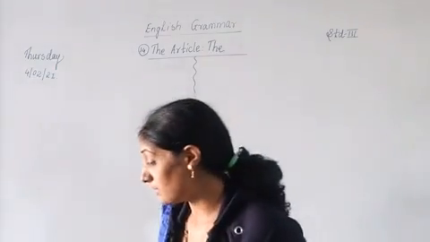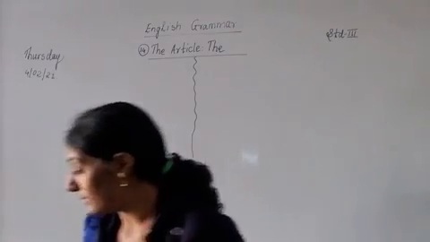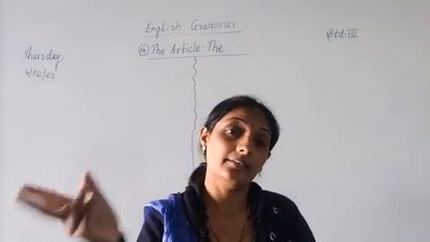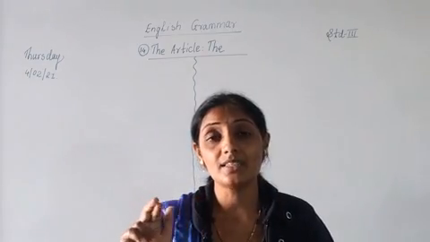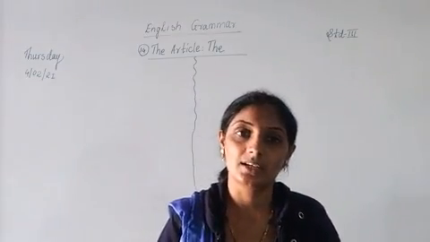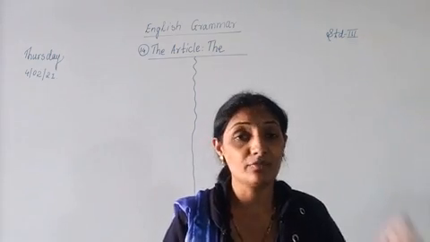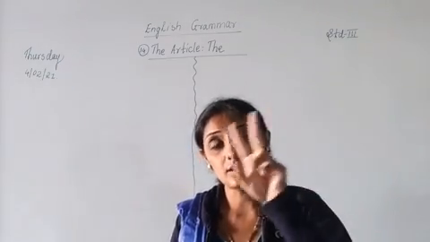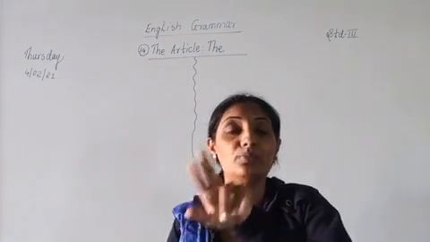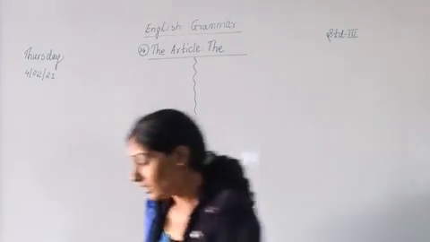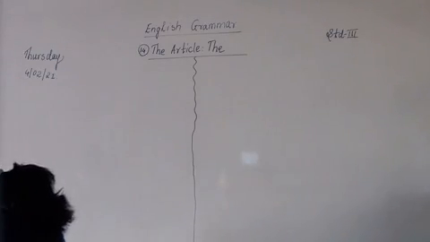For example, here one example was given in your book. What was that example? I have a glass of milk at night, and then the second sentence is, the milk has sugar in it. Understood or not? When a noun is repeated in the sentence, the second time we write the noun, before that the is used. What article is used? The. So here it is told that the is used before the noun milk when it is repeated.